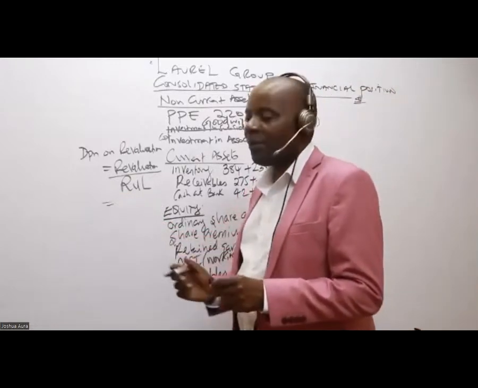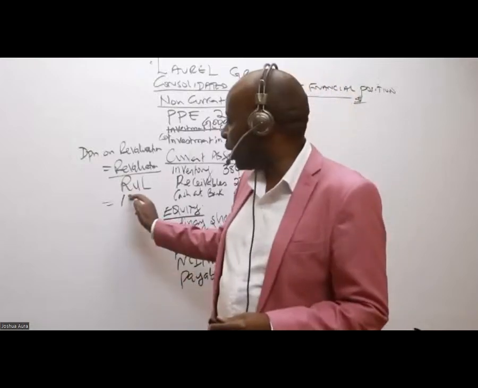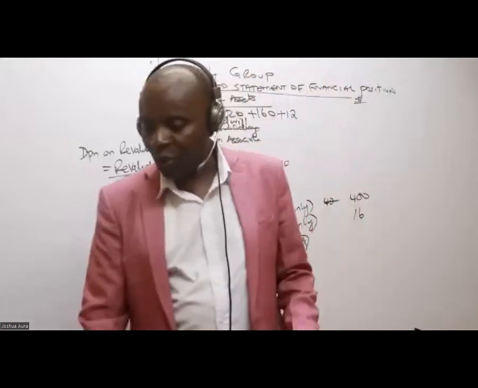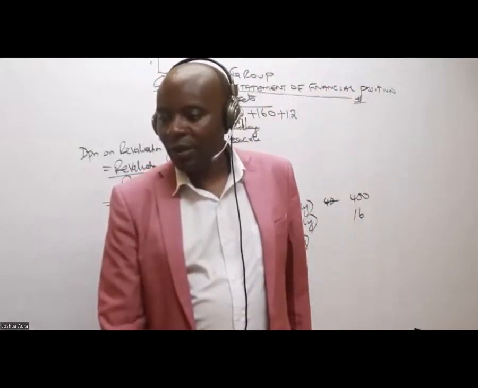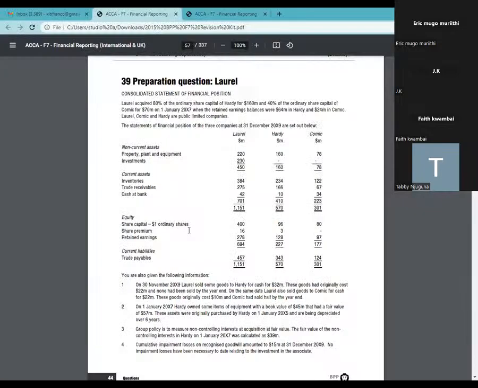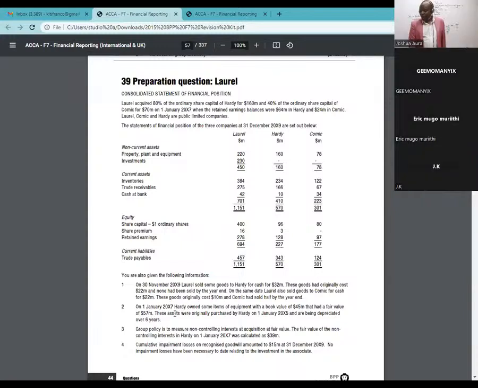So for revaluation, ladies and gentlemen, what do we have? You have given me 12. And what is the remaining useful life? Let's read together this. On 1st January 2017, Hadi owned some item of equipment with a book value of 45 million that had a fair value of 57 million. These assets were originally purchased by Hadi on 1st January 2015 and are being depreciated over 6 years.